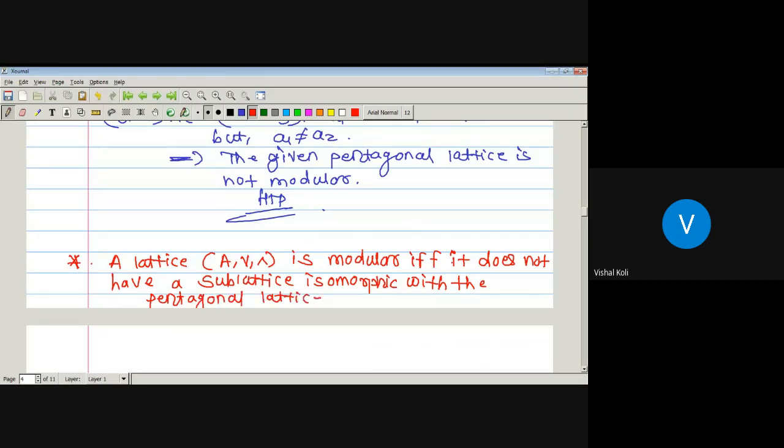So any lattice is a modular lattice if it is not isomorphic to the pentagonal lattice. If it is a pentagonal lattice or isomorphic to the pentagonal lattice, then the corresponding lattice is not modular.